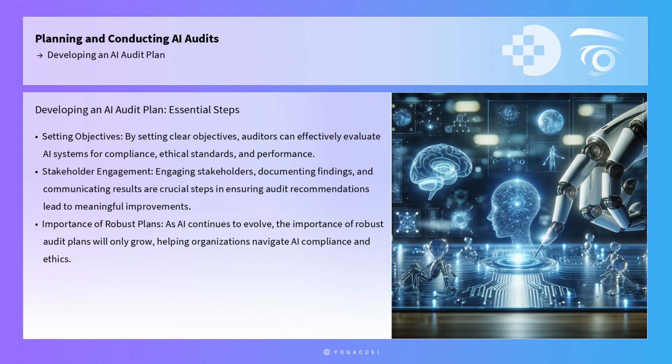By setting clear objectives, defining the scope, assessing risks, and using practical tools and frameworks, auditors can effectively evaluate AI systems for compliance, ethical standards, and performance. Engaging stakeholders, documenting findings, and communicating results are crucial steps in ensuring that audit recommendations lead to meaningful improvements. As AI continues to evolve, the importance of robust audit plans will only grow, helping organizations navigate the complexities of AI compliance and ethics.